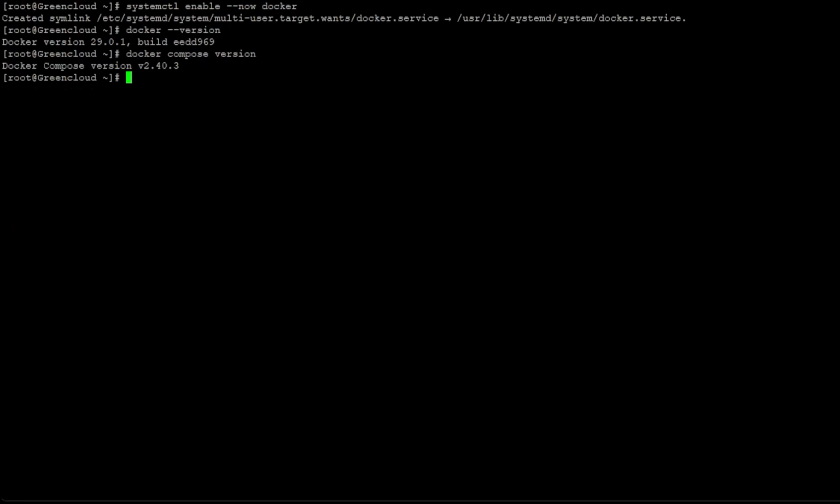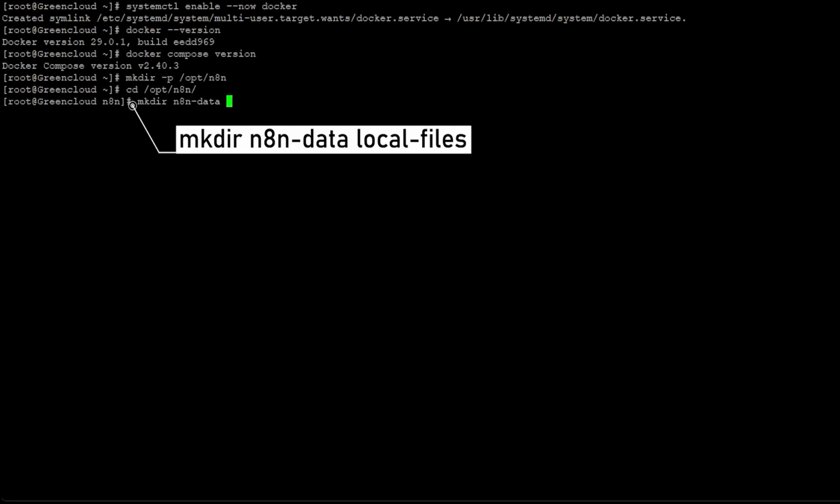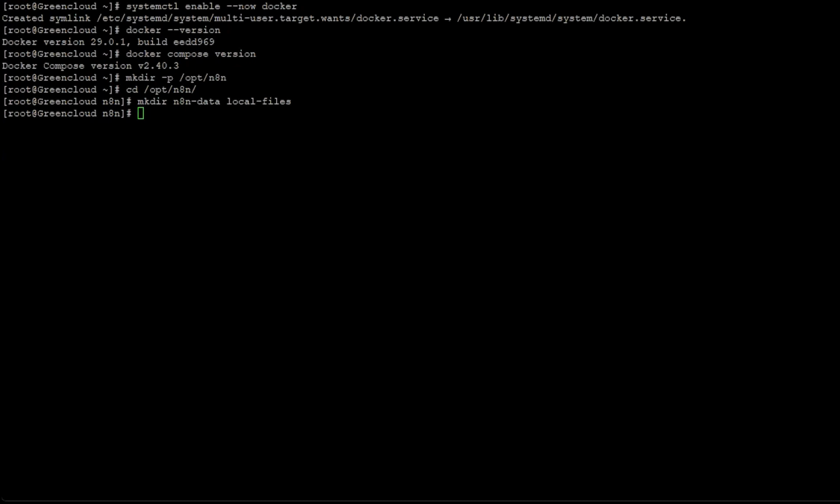Now, create a directory for n8n. Continue to create folders for persistent storage. Then, set ownership so Docker can write.